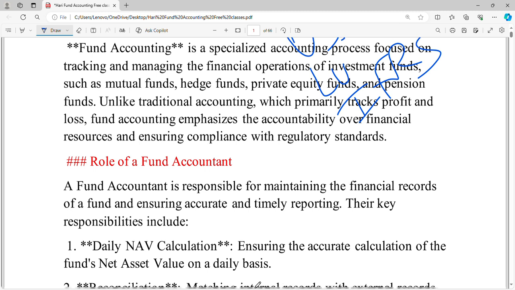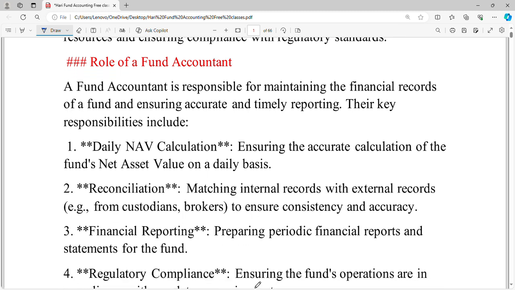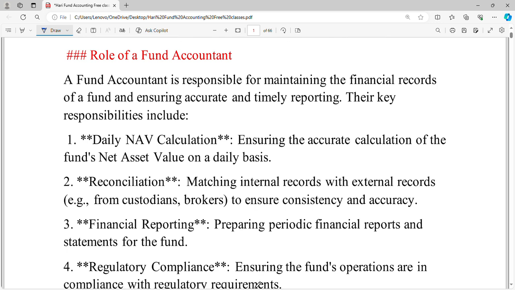Now, what is the role of fund accounting? Here, the fund accountant who is joining is responsible for maintaining the financial records of the fund, and he needs to ensure accurate and timely reporting of the fund data.